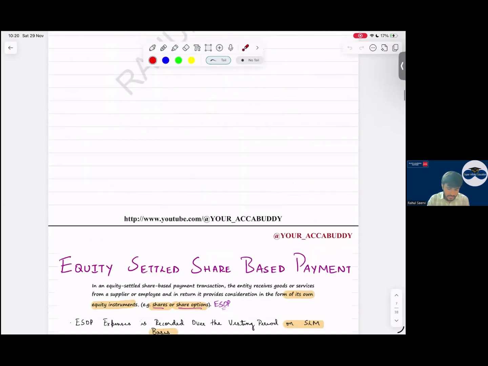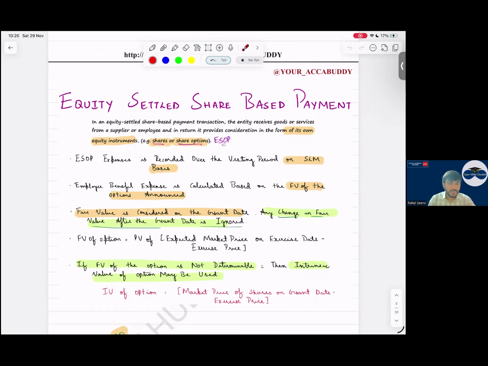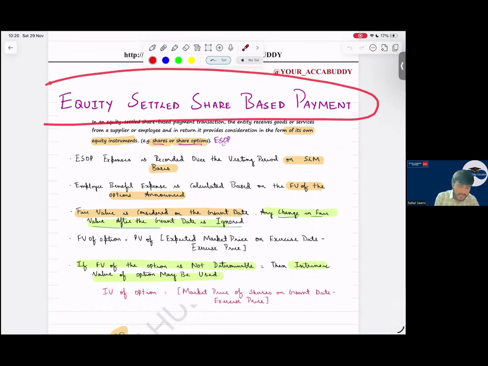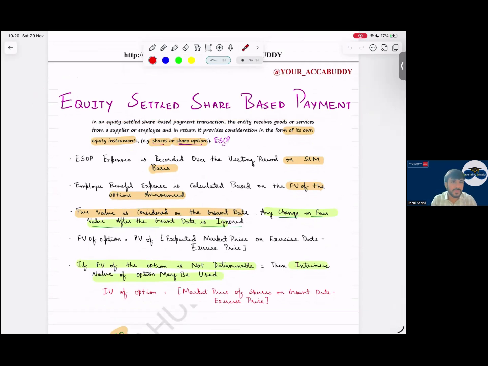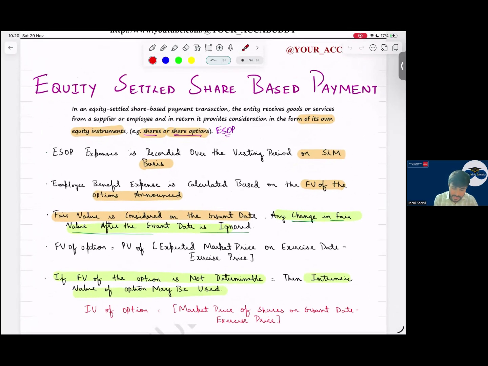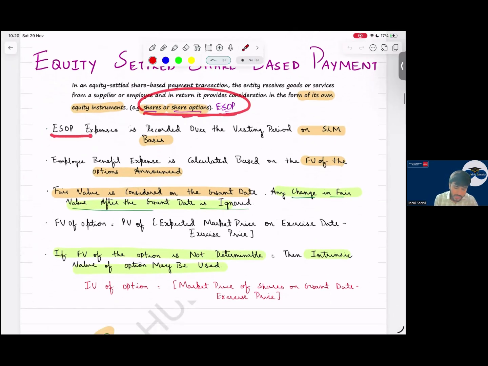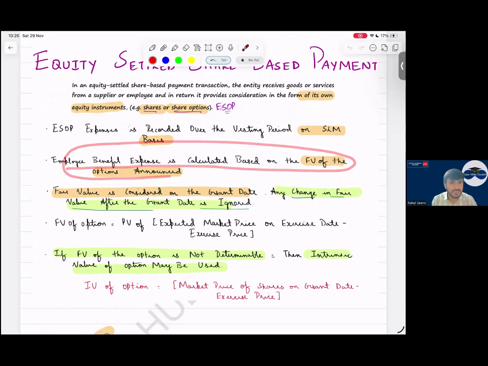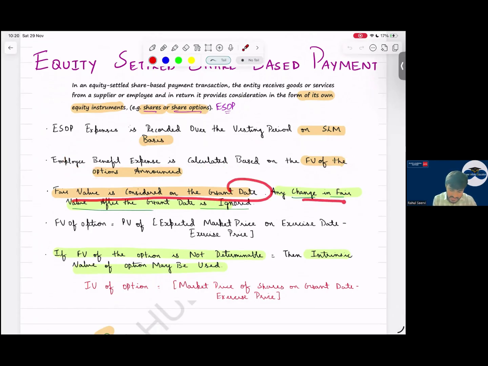Now coming to the first type, equity settled share based payment. In equity settled share based payment, shares are given, and you identify it in the exam by the words share option or ESOP. Your ESOP is recorded over the vesting period on SLM basis. Employee benefit expense is calculated based on the fair value of the option at the grant date. You have to mention this. Fair value is considered on the grant date. Any change in the fair value after that date will not be considered. It will be ignored.